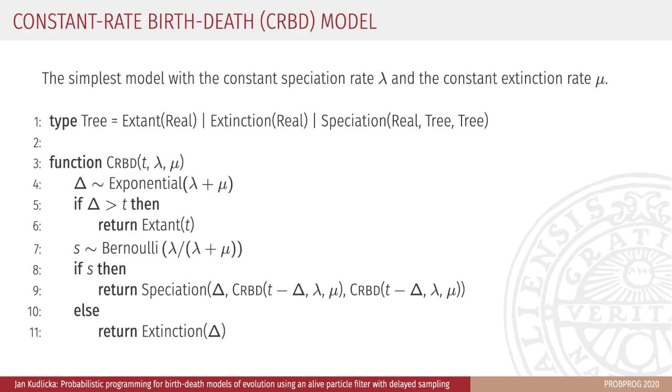If the waiting time is smaller than t, we need to decide if this event is a speciation or an extinction by making a draw from a Bernoulli distribution with probability lambda over lambda plus mu. If S is true, we return a node of type speciation with the branch length delta and the left and right subtrees, which are obtained by calling the CRBD function twice, this time starting at time t minus delta. If S is false, we return a node of type extinction with the branch length delta.